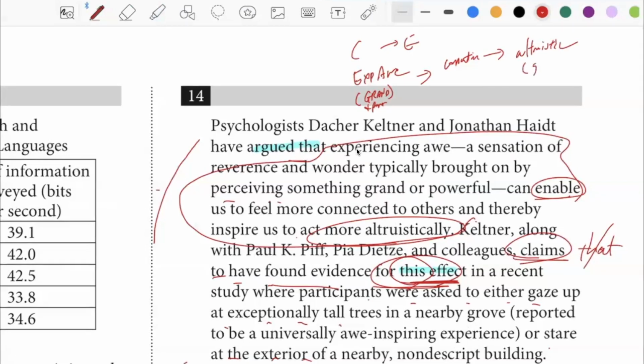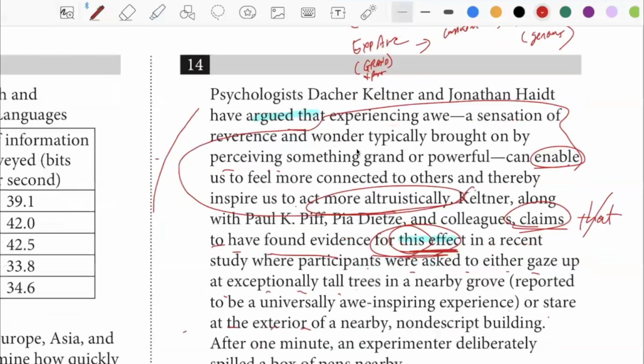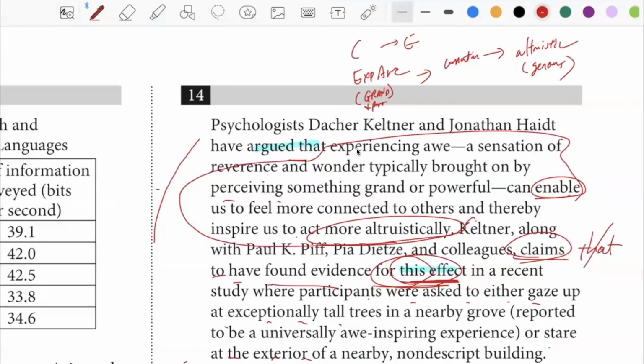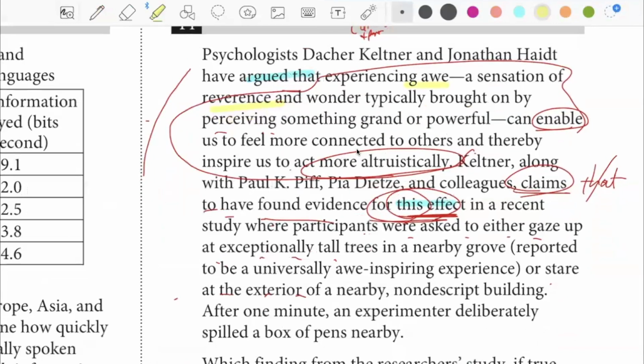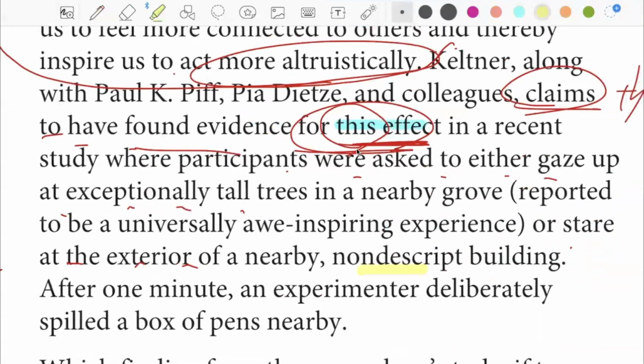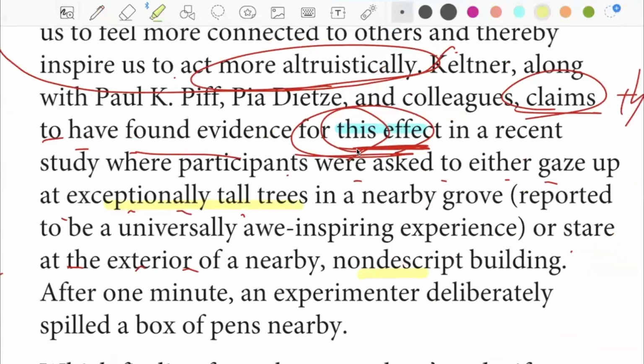which means generous, right? Okay, so what am I looking for in the answer choice? After having been exposed to something that causes a great deal of awe or reverence, right? Which one would that be? Would it be the nondescript building, or would it be the exceptionally tall trees?